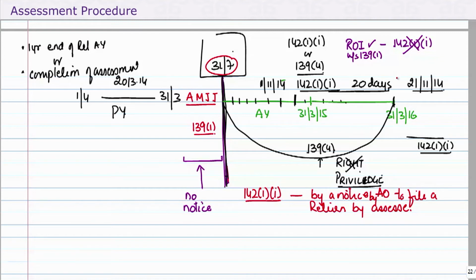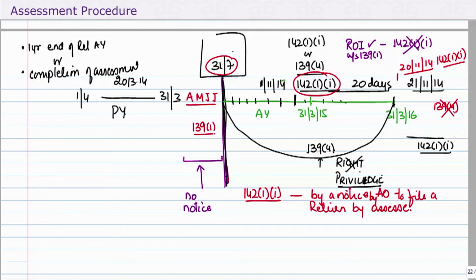If the return of income is filed within this time period, let's say 20th, then this is after the due date, but it is a return within the time period mentioned in the notice under 142.11. Therefore, it's a return under 142.11. Is it a belated return? The answer is no.